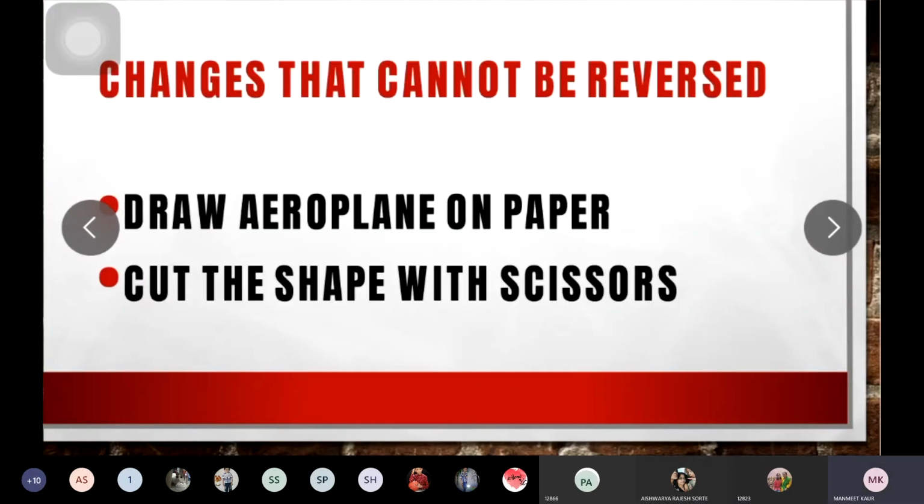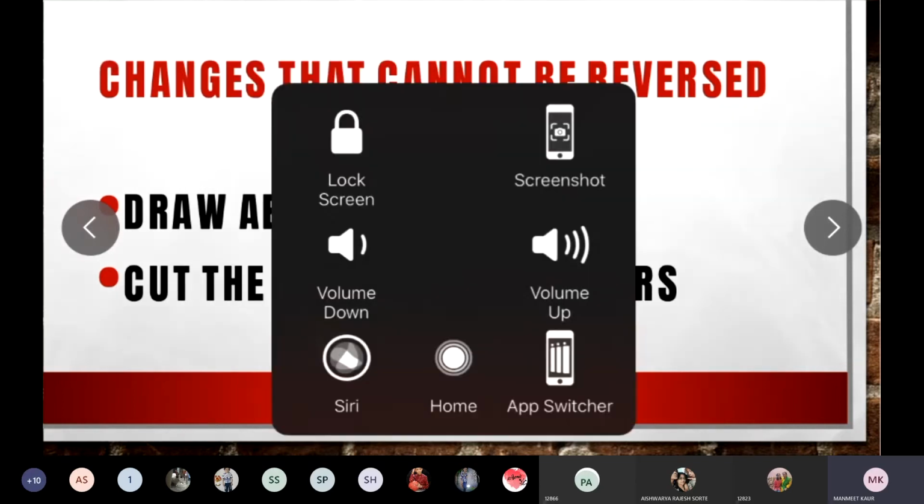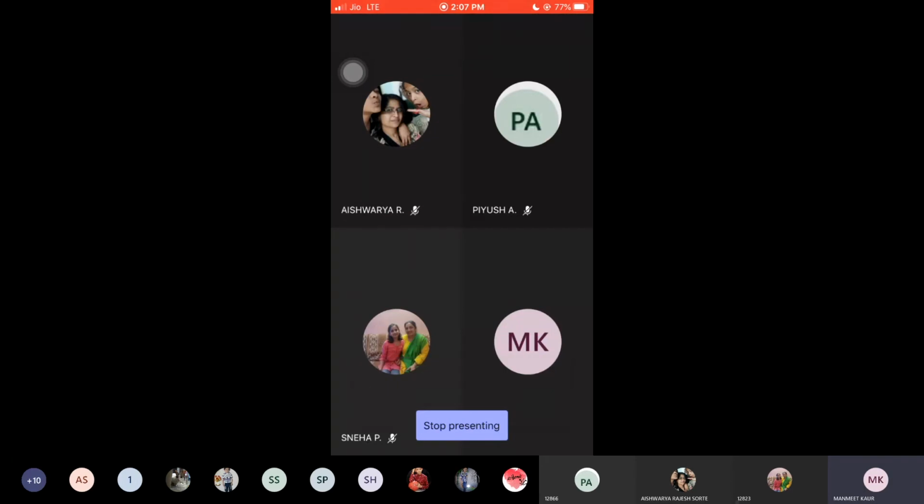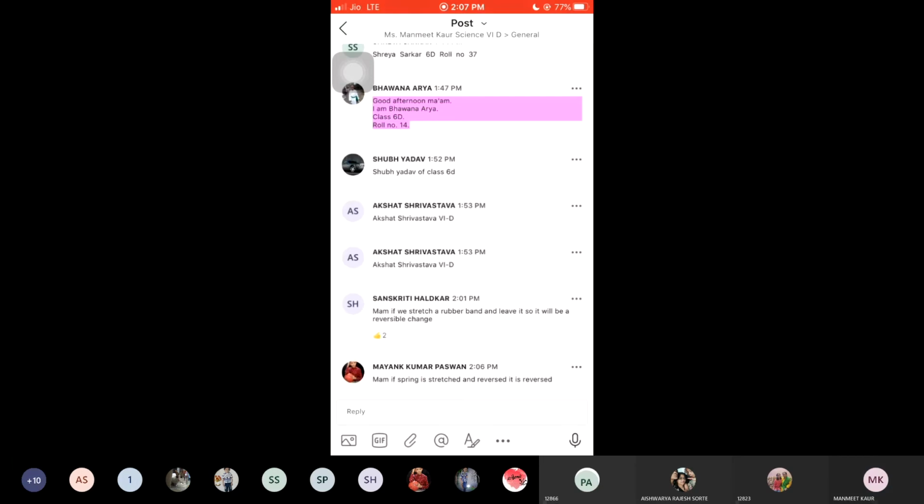Now we will study the changes that cannot be reversed. Before that, if you have any doubt in this much part about reversible changes, you can ask me. Do not unmute your mic, mention it in the chat box. Yes, when you stretch a rubber band and leave it, it will be a reversible change.